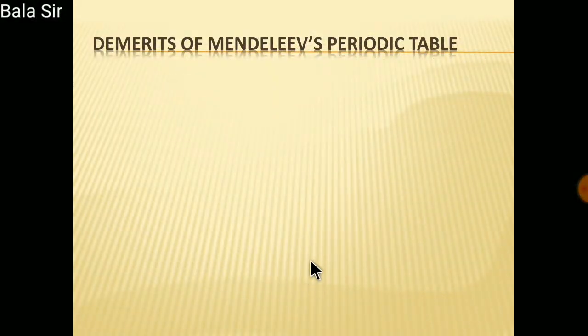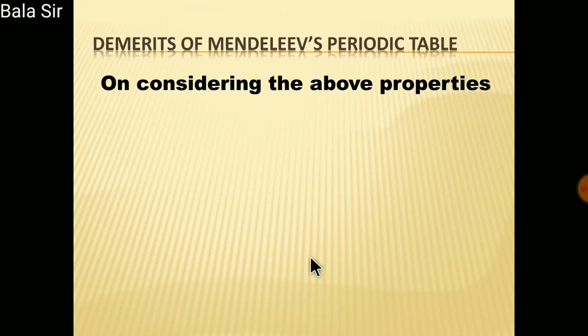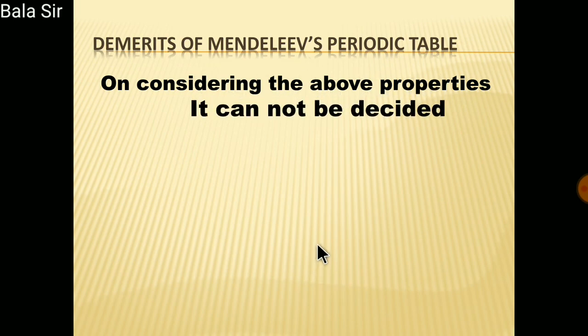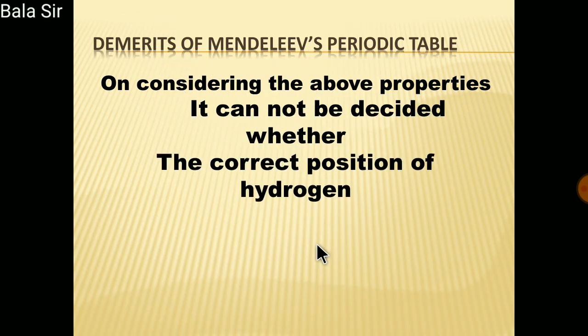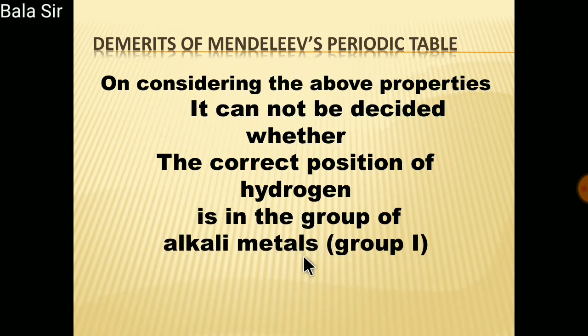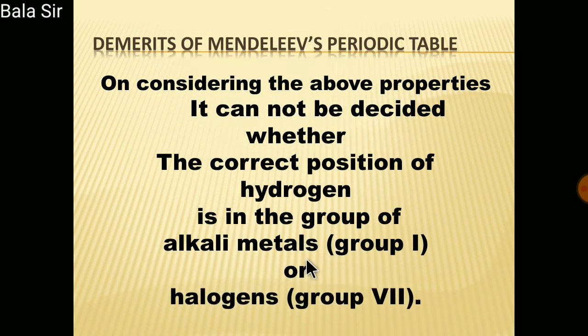So the problem is where the hydrogen should be placed. On considering these properties, it cannot be decided whether the correct position of hydrogen is in the alkali metals, that is group 1, or the group of halogens, that is group 7. So there was a confusion. So these are the demerits of Mendeleev's periodic table.